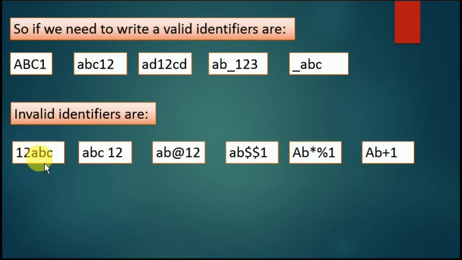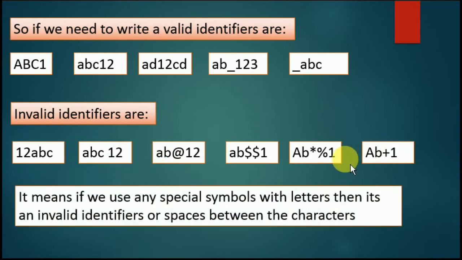12 ABC is invalid, ABC space 12 is invalid, AB at the rate 12 is invalid, AB $1 is invalid, AB star %1 is invalid, AB plus 1 is invalid. Special symbols are not being used.